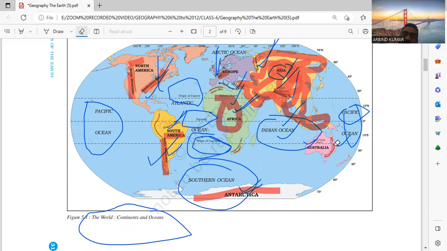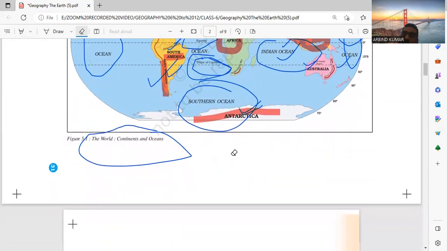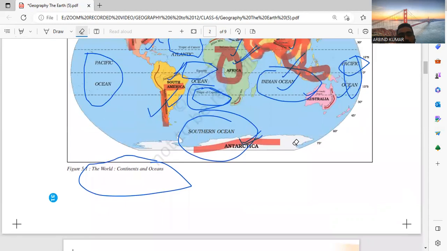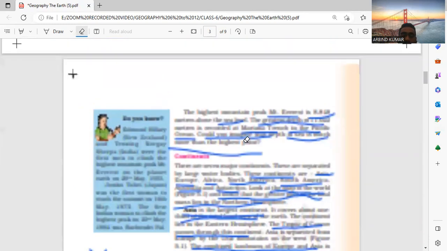Here there is the Sahara Desert, the Nile River and the Amazon River. The Nile is the longest river in Africa. All the pointers cover this. Antarctica research centres: Maitri, Gangotri, these are the research centres.